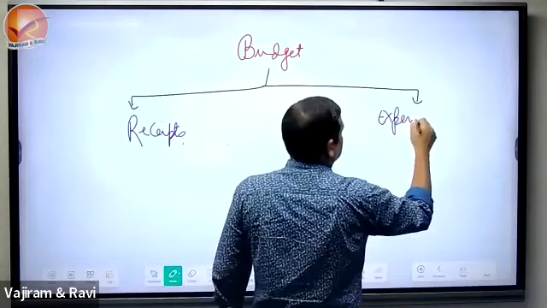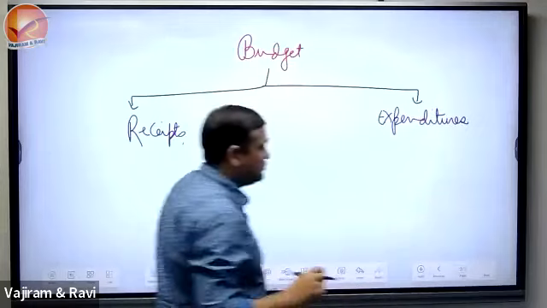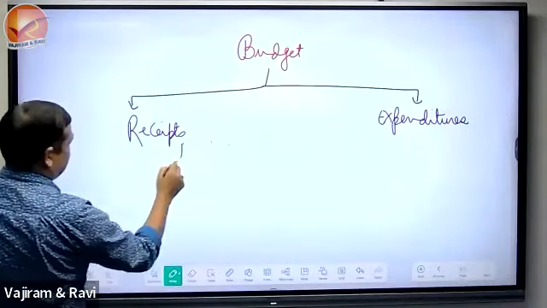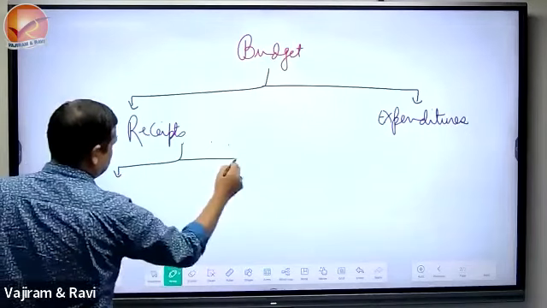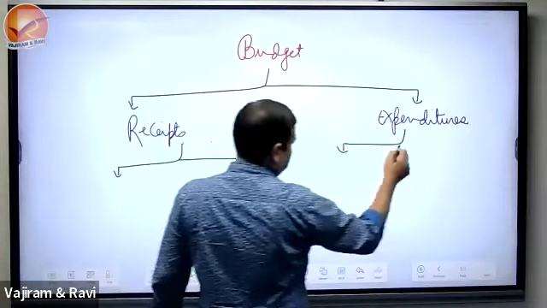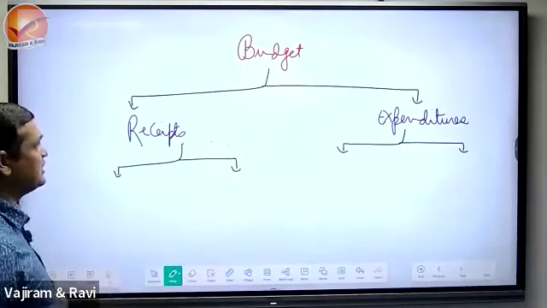Further, receipts we divide into two parts, and expenditure also into two parts. You have the handout given there also, but I'm doing it to have proper understanding.